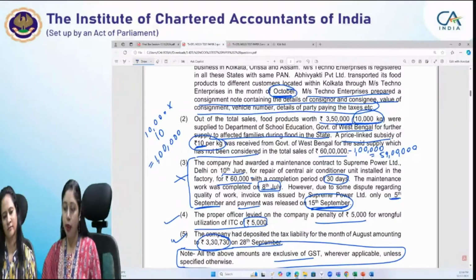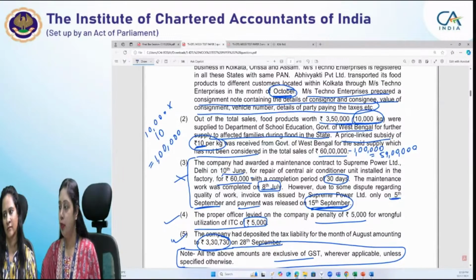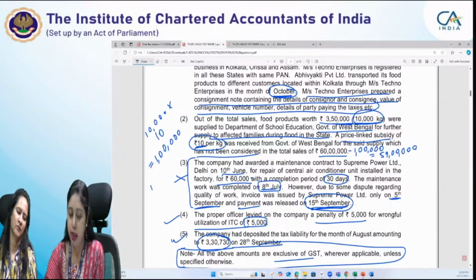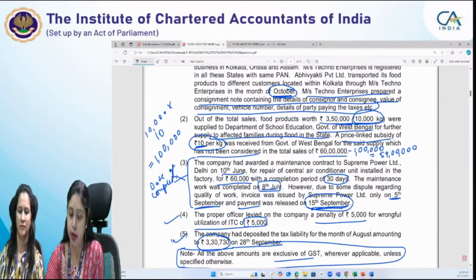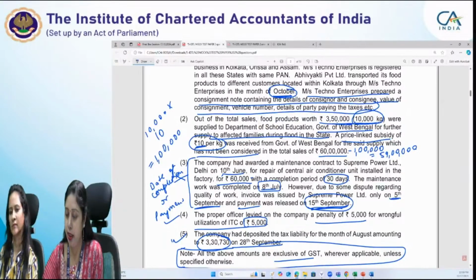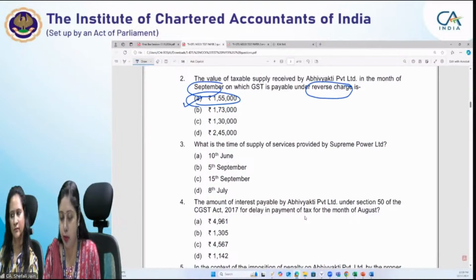Now, the invoice has been raised after 30 days of completion of service. So what will be the time of supply? Yes, Raj has correctly answered. Since the invoice has been issued after 30 days, it will be the date of completion of service or date of payment, whichever is earlier, and that will be 8th of July. So this will be the time of supply. Now, which option is given to us? Option D is the correct option.